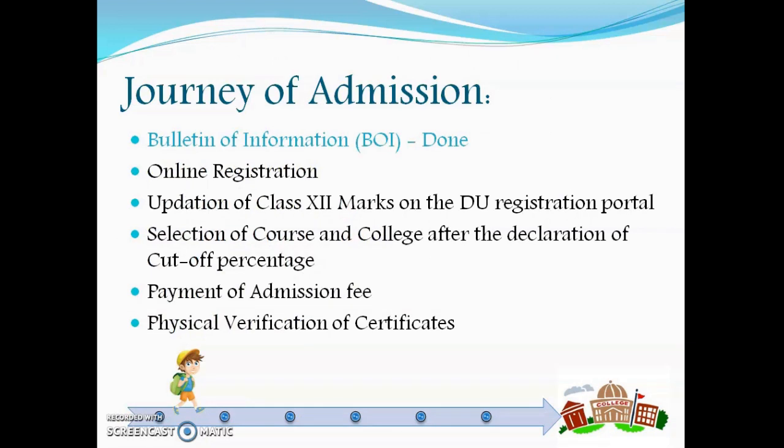So with this, you are done with your first step of admission,